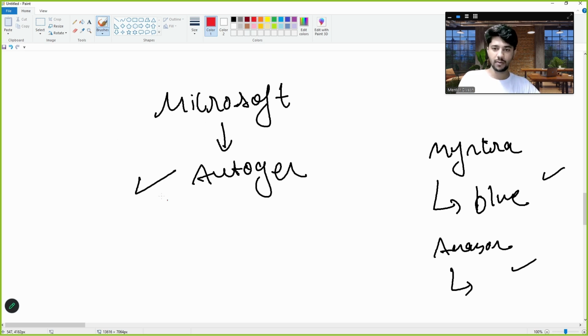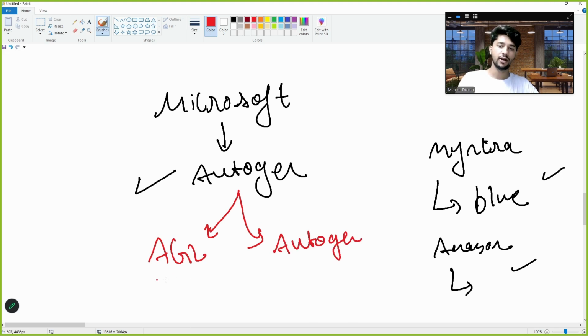So what happened is, when Microsoft was developing this AutoGen, their internal team, due to some internal discussions, broke up. And when they broke up, two different frameworks were launched. One was AG2 and one was AutoGen itself, right? So AG2 is being taken care of by some other organization now. They are separate from Microsoft, and AutoGen is being continued by Microsoft itself. All right, so I'm showing you this AutoGen. AG2 also I will show you.